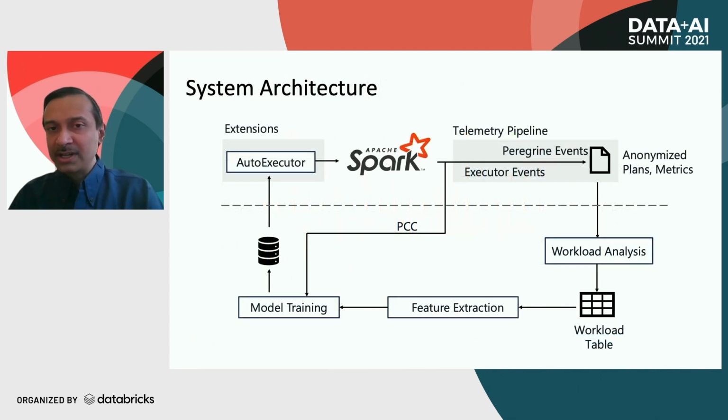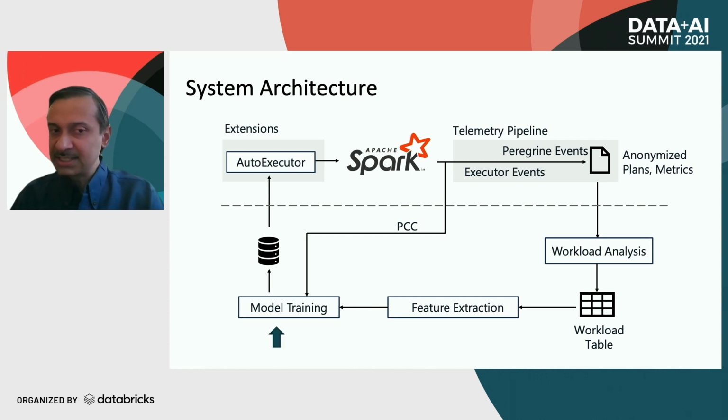Here is the overall system architecture. When the query executes, we collect executor events and anonymized plans and metrics in our framework. Then there is a workload analysis phase, which extracts the query characteristics and puts them into a workload table. Then a feature extraction phase reads these query characteristics from the workload table and sends them to the model training phase.